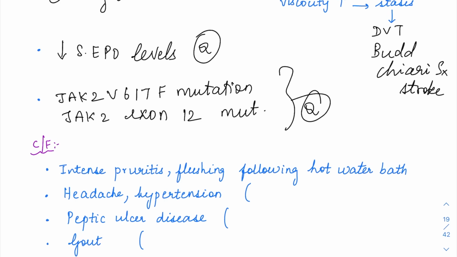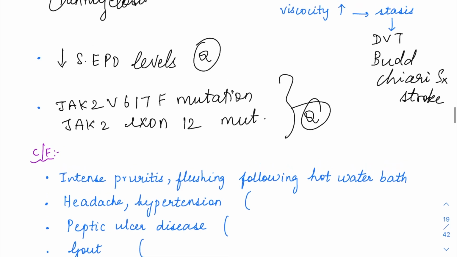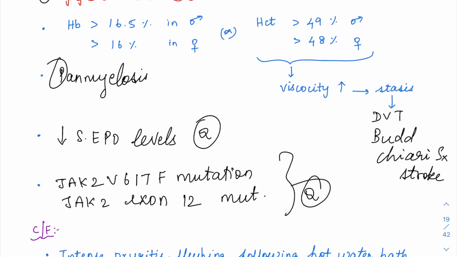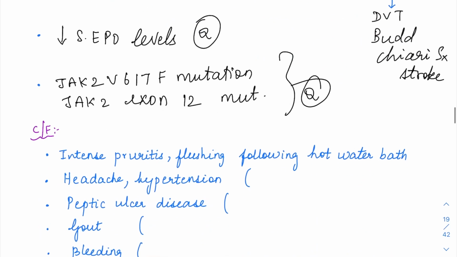So Budd-Chiari syndrome, I already mentioned, it is not that common. So whenever the patient is presenting with Budd-Chiari syndrome, when the hepatic causes are ruled out, you will have to think about three causes mainly. One is Polycythemia vera, another one is PNH, which is paroxysmal nocturnal hemoglobinuria, and the third one will be APLA syndrome, antiphospholipid antibody syndrome. Okay, so Budd-Chiari for PCV, PNH and APLA.